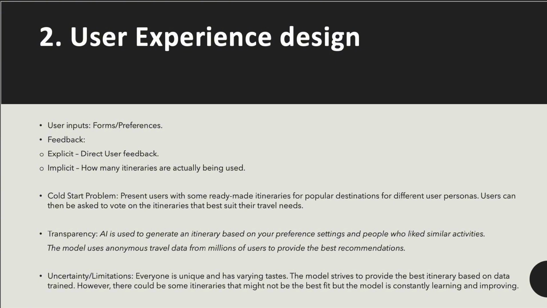In order to maintain transparency, we can state on the website or the application that AI is being used to generate an itinerary based on preference settings and people who liked similar activities. We can also state that the model uses anonymous travel data from millions of users to provide the best recommendations.